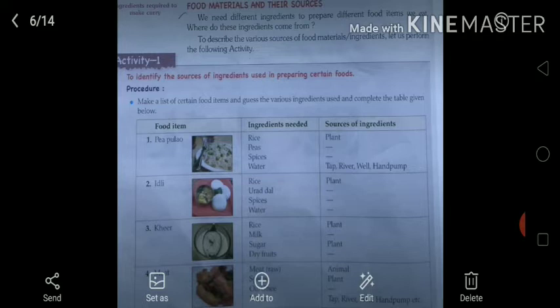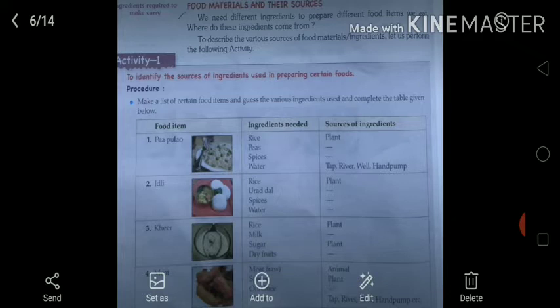So from where do we get rice? Let's write the sources. Rice we get from plants. It means that rice is a plant-based food product. Peas also we get from plants, spices also we get from plants, and water is one of our natural resources. It occurs naturally in nature. We get water from a tap, river, well or hand pump.